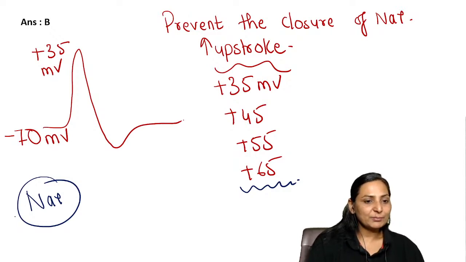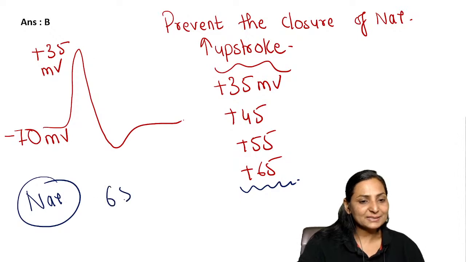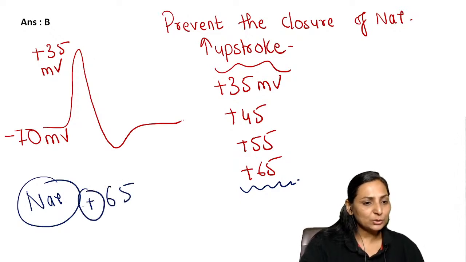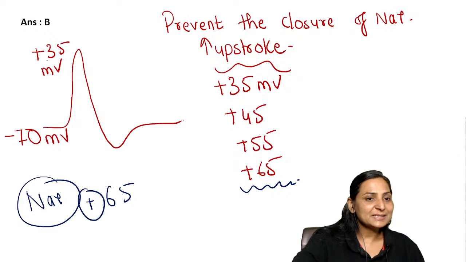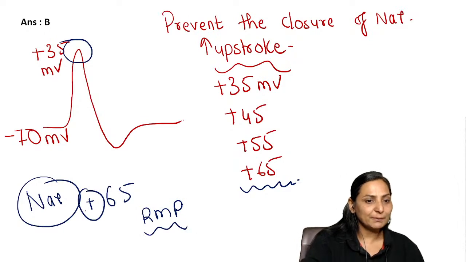And the sodium channels will remain open till sodium comes inside along its concentration gradient. Once the potential reaches plus 65, that means equal to that of sodium, at this particular point the membrane potential will be only due to the sodium ions.